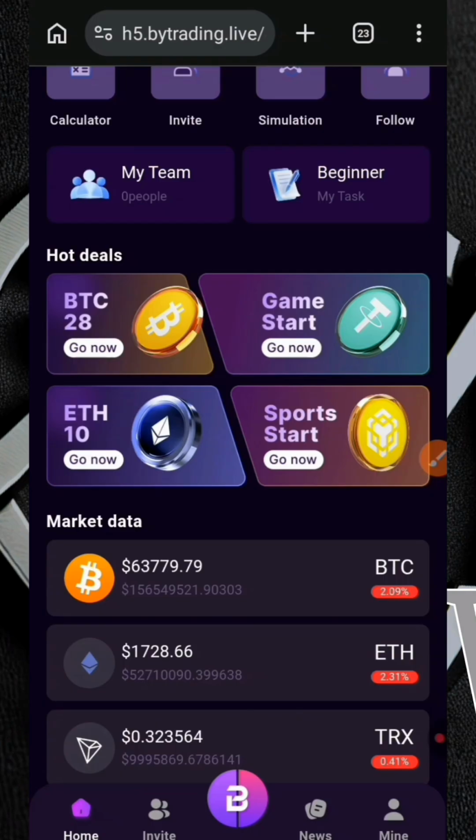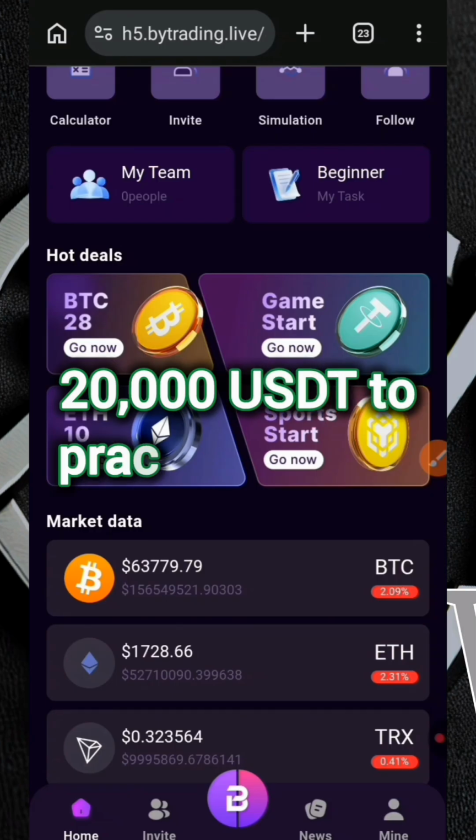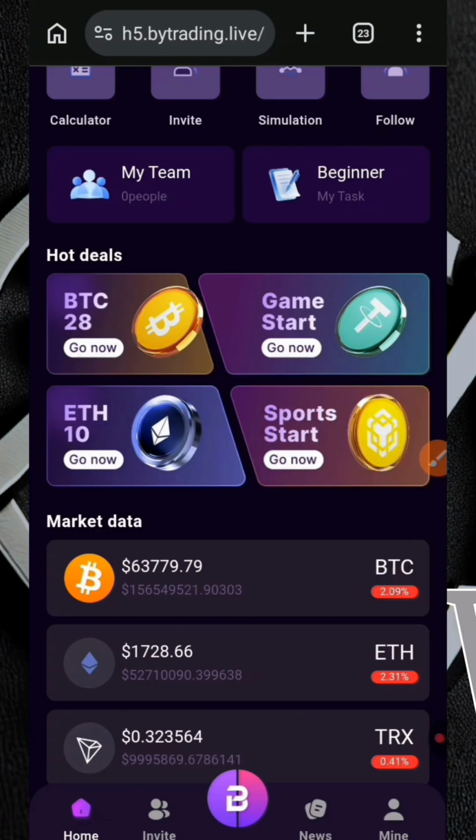You are going to be given a demo account when you create an account. That demo account actually offers you 20,000 USDT that you can use to actually practice how to trade. 20,000 is not real money. It's just like fake money that you can use to practice every single thing about the platform before you go ahead to decide whether you want to use real money to engage on the platform and earn. You basically only predict and earn.